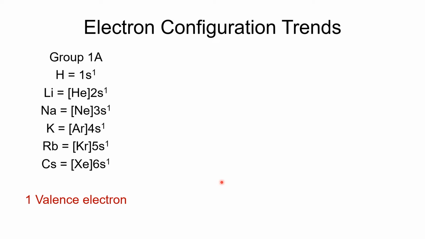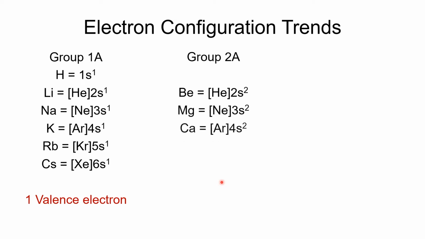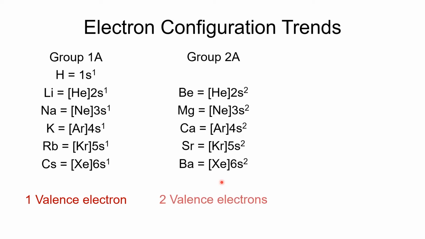It turns out that that one valence electron is what gives those elements their periodic properties, why they have similar chemical and physical properties. If we look at group 2, we'll see a very similar thing. Beryllium has helium plus 2s2, and you'll see that the rest end in s2. That's going to give us 2 valence electrons. Now, hopefully you're seeing a trend here. Each of the groups, whatever the group number is, that's how many valence electrons we have.